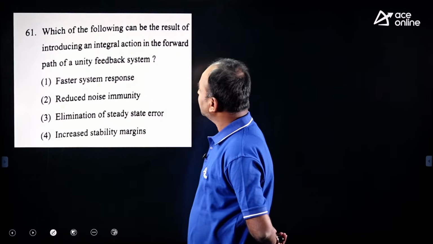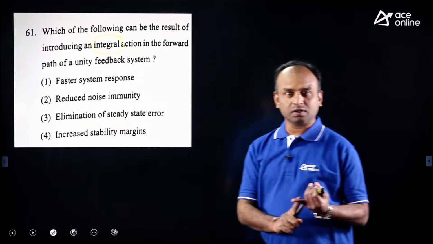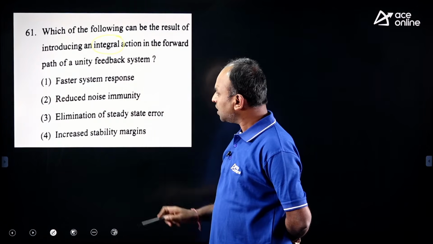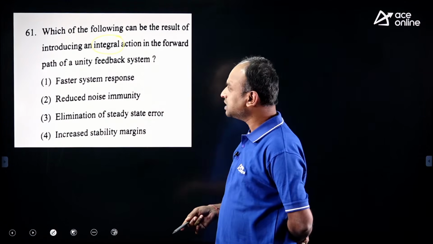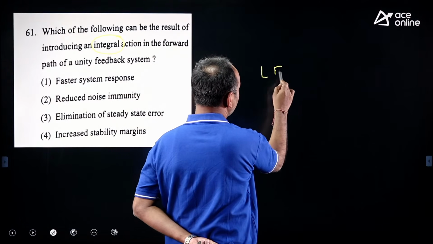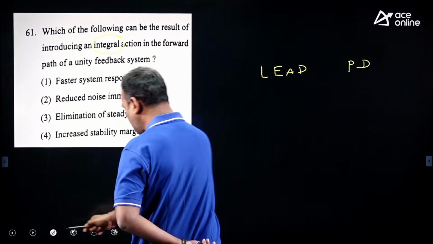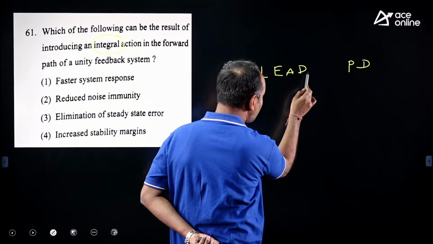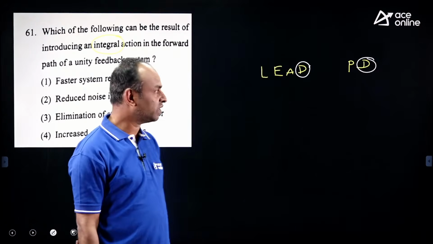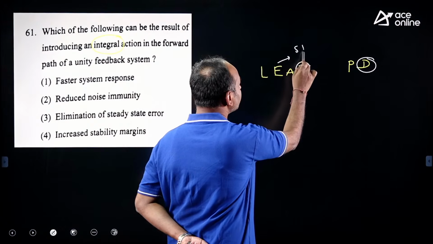One more question. This is a direct bit, integral controller. PD controller, PI controller. This integral control improves the steady state response. Now, do you know or not? Here, simple logic. Lead compensator, okay, PD. In the classroom also, we were discussing nicely. The last one is D. So D means this lead will improve the stability.